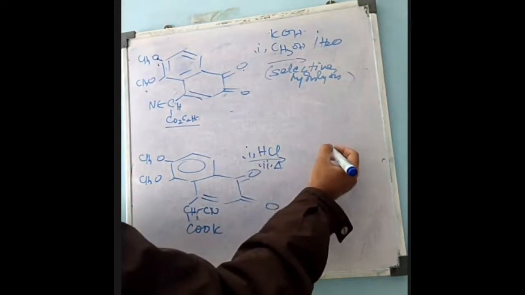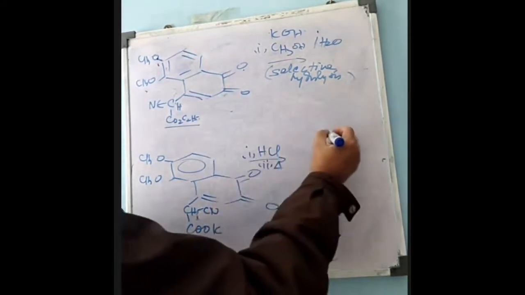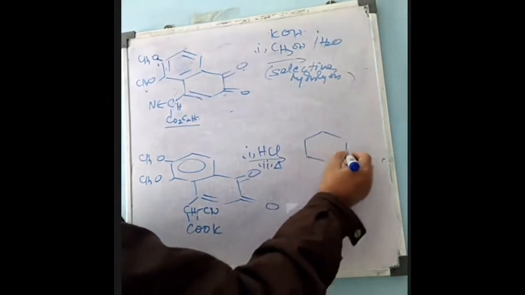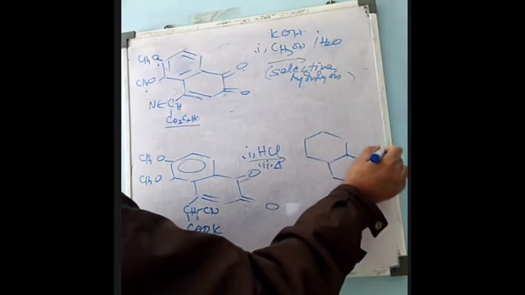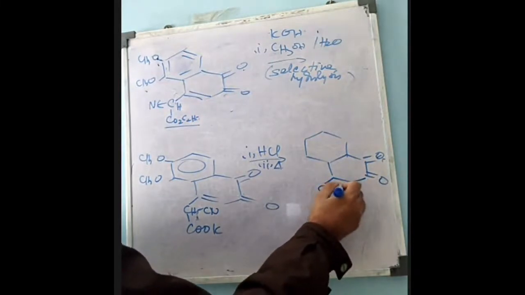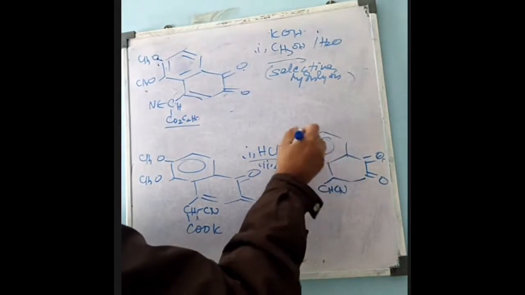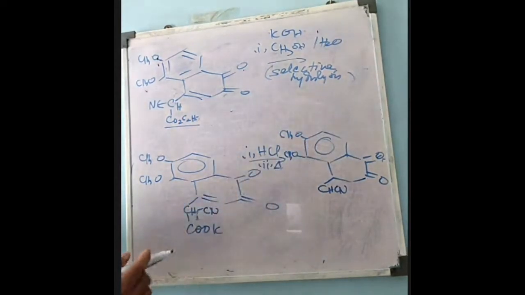Only the cyano group remains as it is; otherwise the carboxylic group will be removed. The others remain the same. First treat with hydrochloric acid. Hydrolysis will take place.